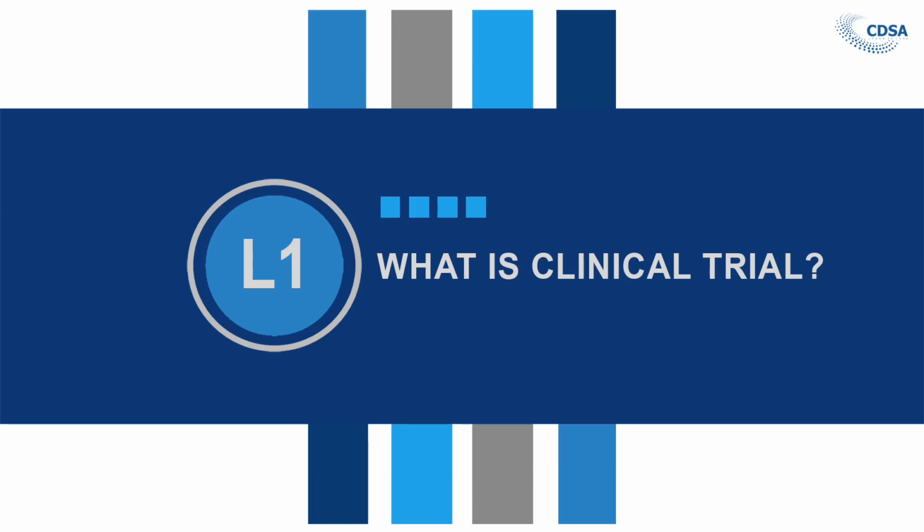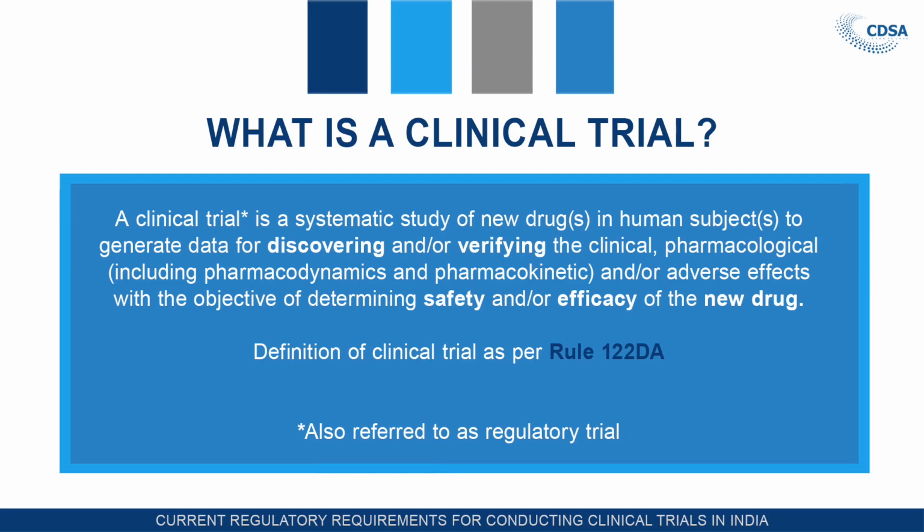Clinical trial has been defined in the Drugs and Cosmetics Act and rules thereunder, 122 DA. As per this definition, a clinical trial is a systematic study of new drug in human subject to generate data for discovering and or verifying the clinical, pharmacological including pharmacodynamics and pharmacokinetic and or adverse effects with the objective to determine safety and efficacy. Let us see word by word what is the meaning of this definition.